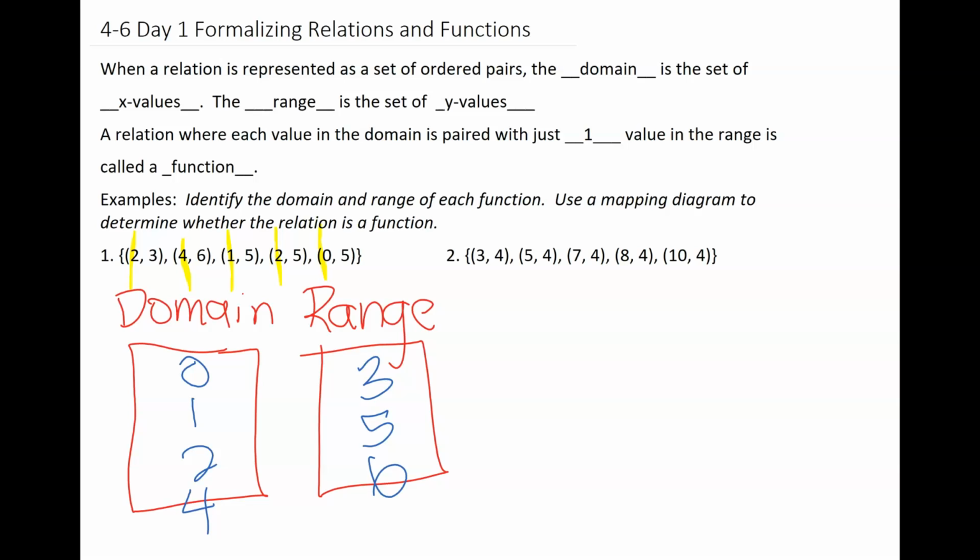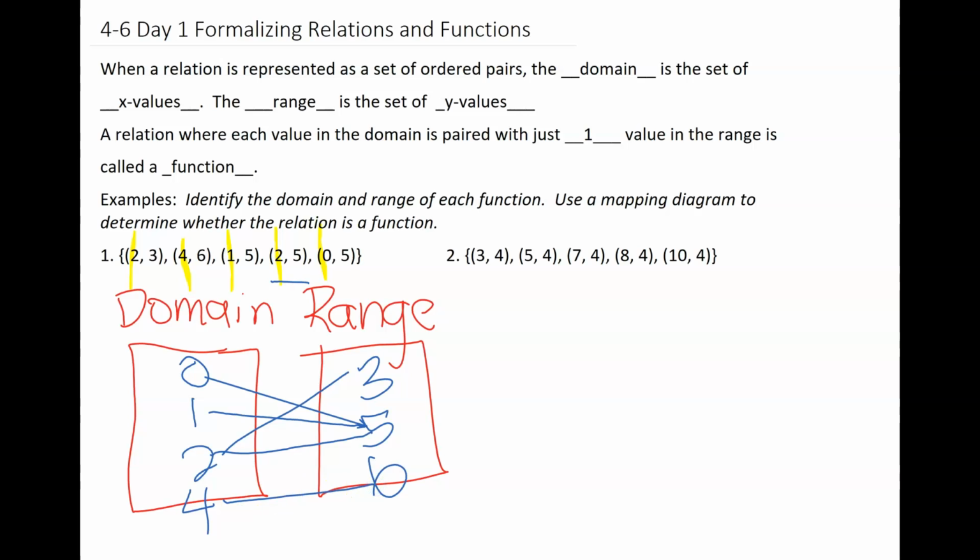So 0 had a 5 connected to it, so 0 to 5. 1 was connected to 5, so we draw an arrow from 1 to 5. 2 was connected to 3, but it was also connected up here to 5. And 4 is connected to 6.